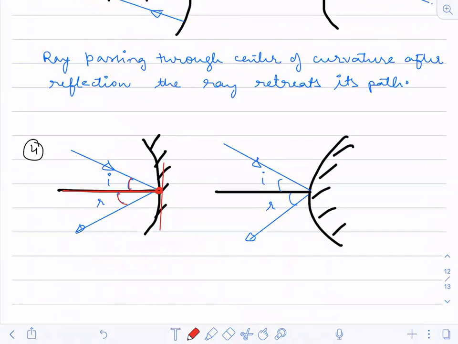Shall I move on to the next topic, formation of image using the mirror?